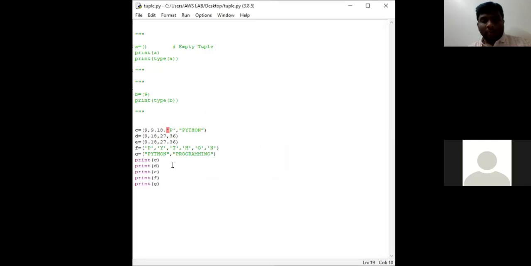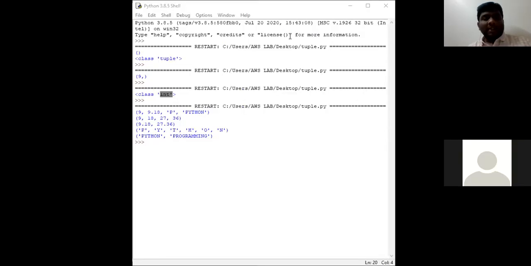So here we need to mention comma, not full stop. Okay. So again run module. Go to the IDLE page for the output. See your output. We have considered this as C, this as D, this as E, this as F, and this as G. Clear everyone?